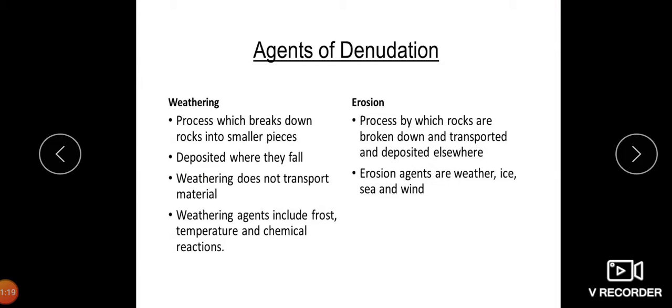Now when I tell weathering, agents of denudations, it is a process which breaks down the rock into smaller pieces deposited where they fall. Weathering does not transport materials. It includes frost, temperature and chemical reactions. Erosion, the second agent, is the process by which the rocks are broken down and transported and deposited elsewhere. Erosion agents are water, ice, sea and wind.